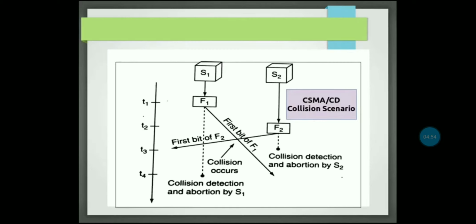Now the collision scenario. From this picture we will explain how collision detection occurs. At time T1, S1 wants to send its data frame F1, and S2 wants to transfer its data frame F2. T2 is after T1.